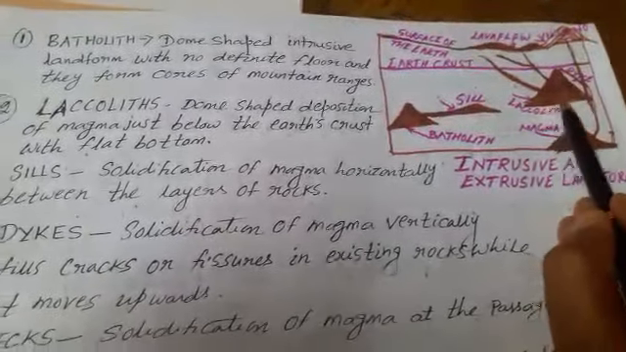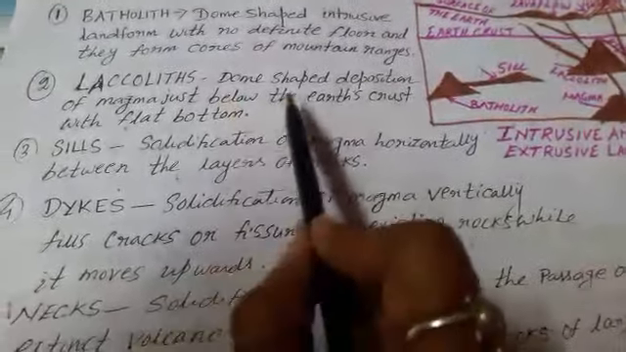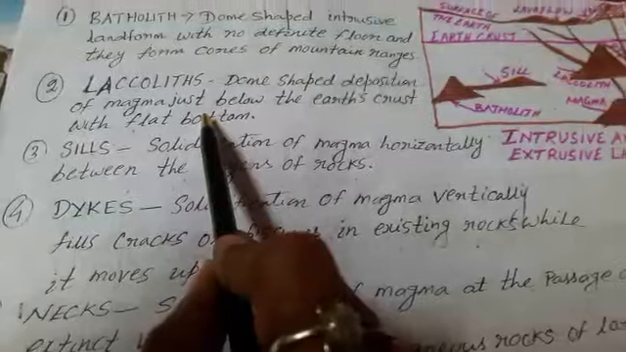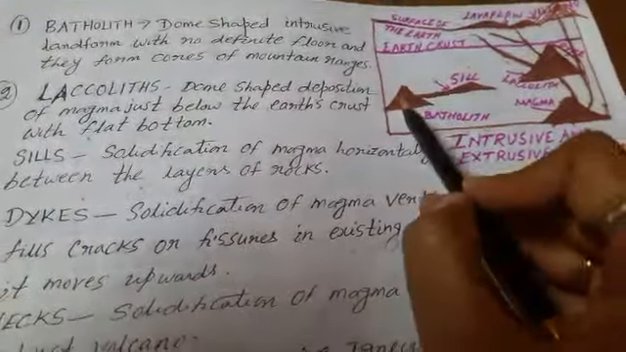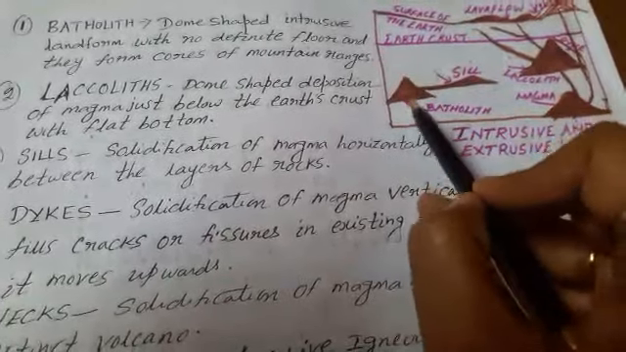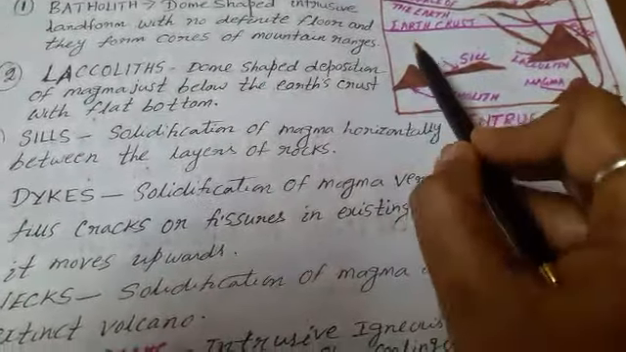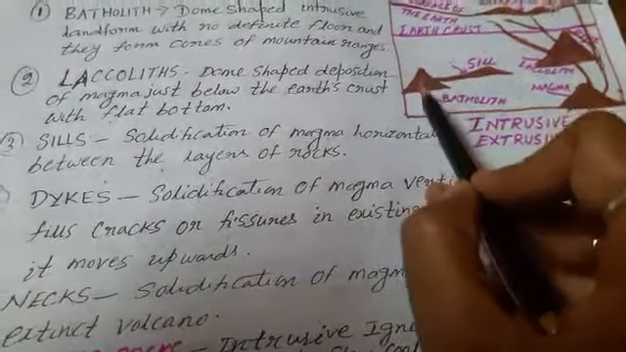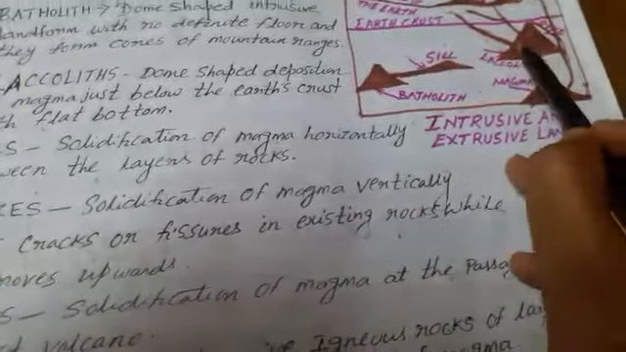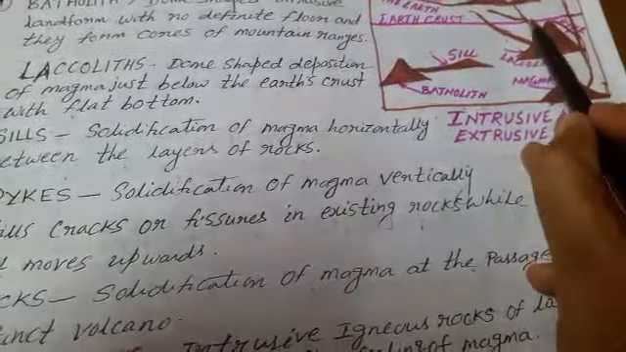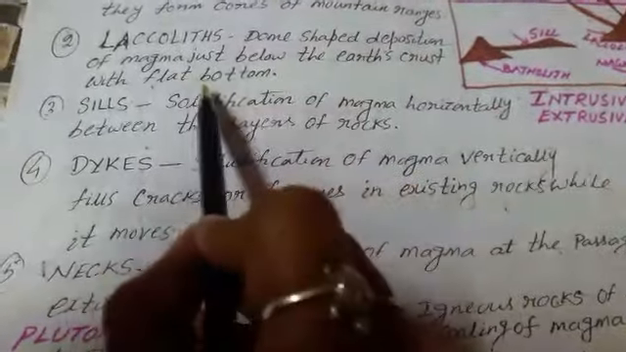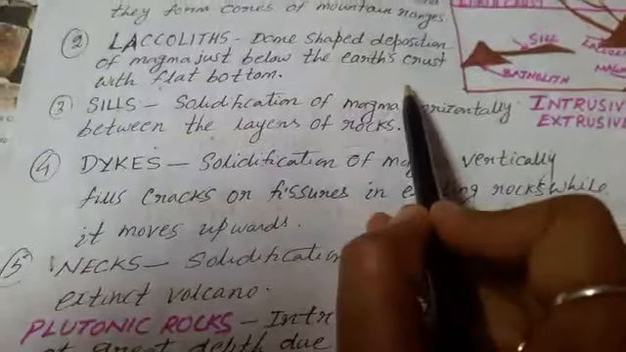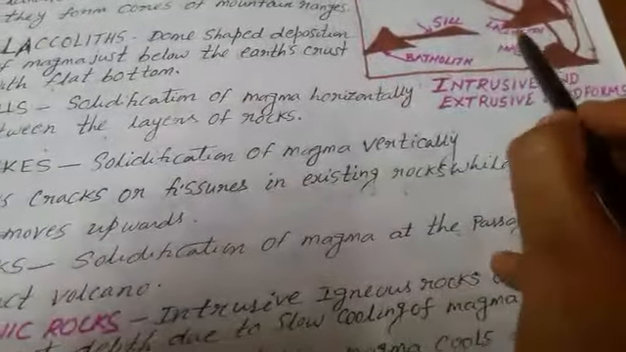Next one given is laccolith. Laccolith is also a dome-shaped deposition of magma just below the earth crust. How can you distinguish batholith and laccolith? Batholith is present at greater depth, at a greater distance from the earth crust, but laccolith is present near to the earth crust. Laccolith is a dome-shaped deposition of magma just below the earth crust with a flat bottom part, flat in nature. Then sill.